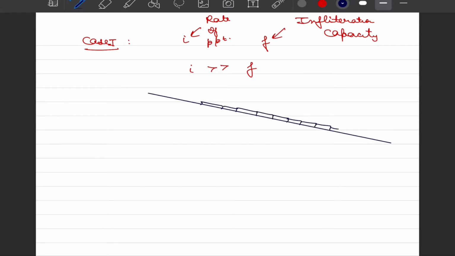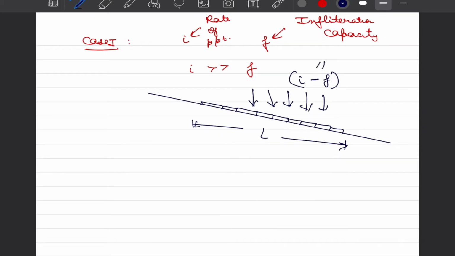So there is concrete all over the place and some precipitation is happening over the length L at rate I, and there is a small infiltration. So we can simply say that in such surfaces we can ignore all other depression losses and so on, and we can directly estimate the rate of runoff generation, because I is also a rate, F is also a rate. So the rate of runoff generation is equal to I minus F, and this is typically applicable on